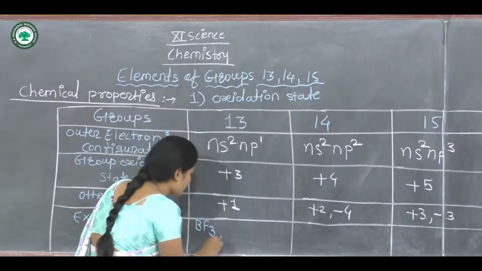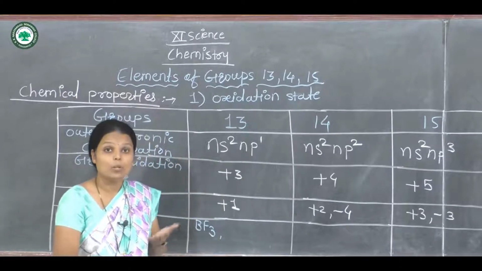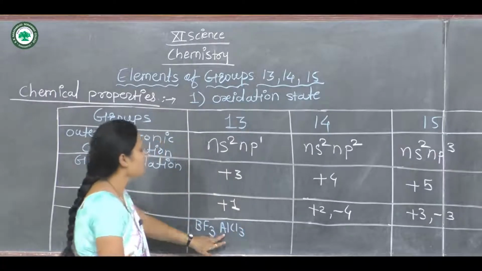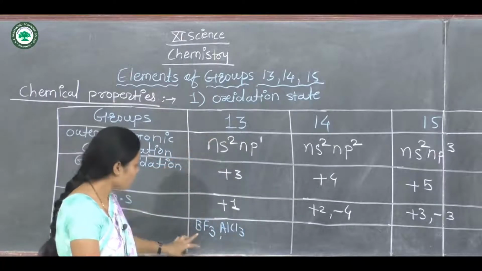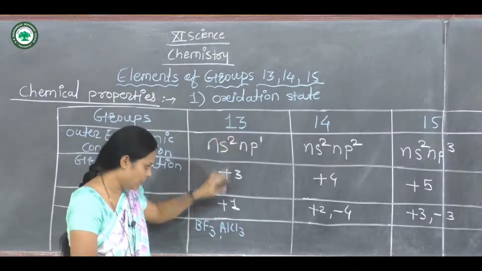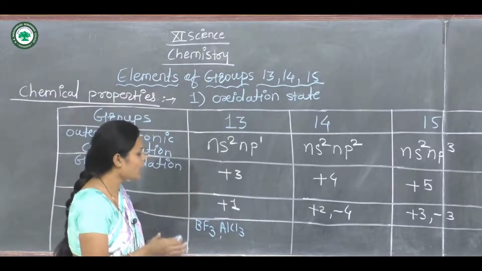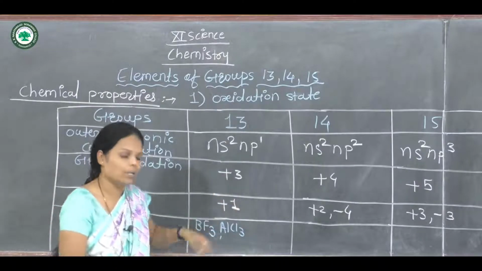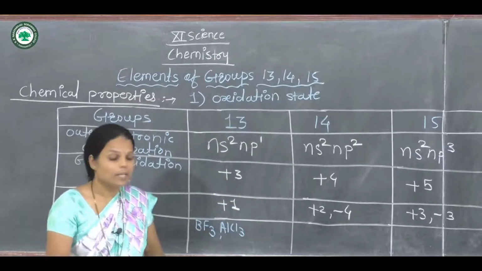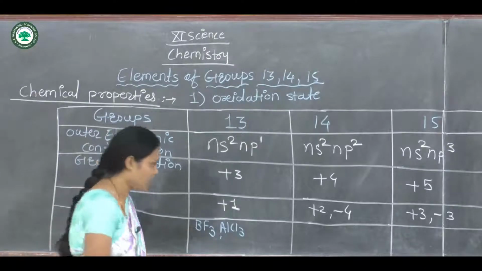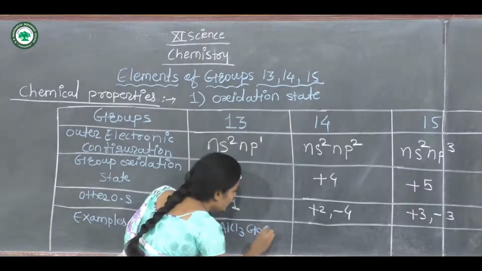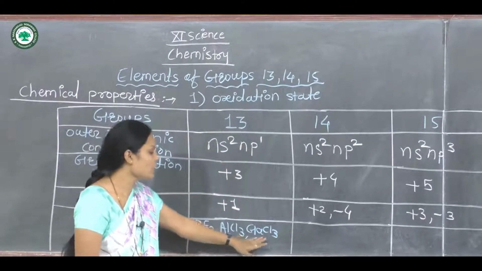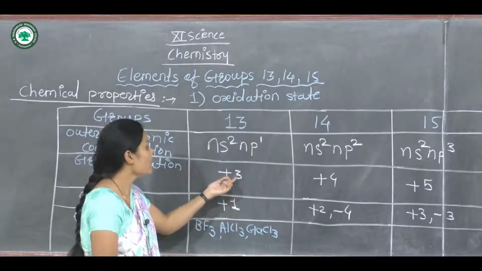We will see other examples, like aluminum trichloride. Aluminum is a group 13 element, and boron is also a group 13 element. Aluminum trichloride also shows a +3 oxidation state. The third example is gallium trichloride. Gallium is a group 13 element, and gallium trichloride's oxidation state is also +3.